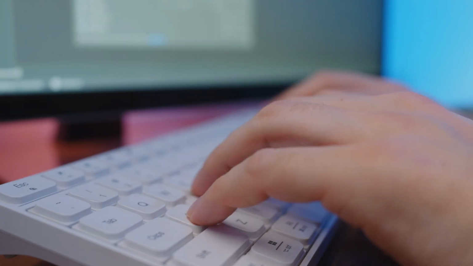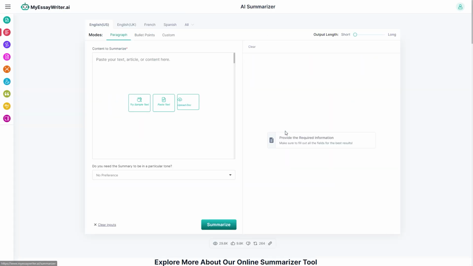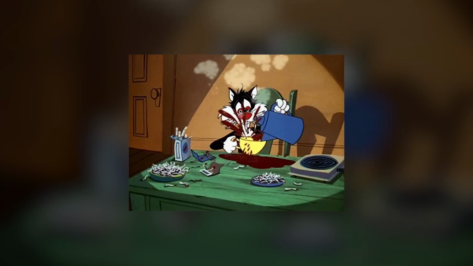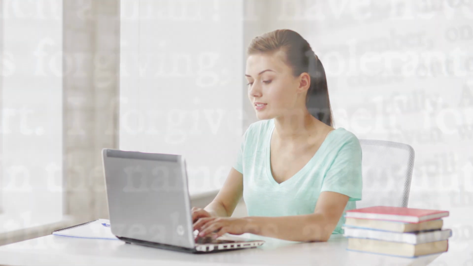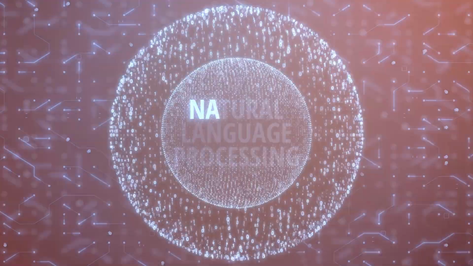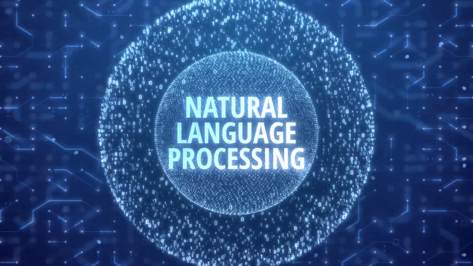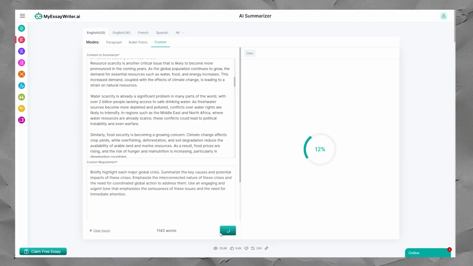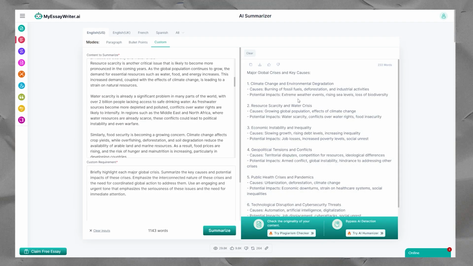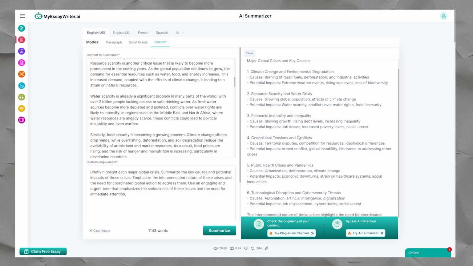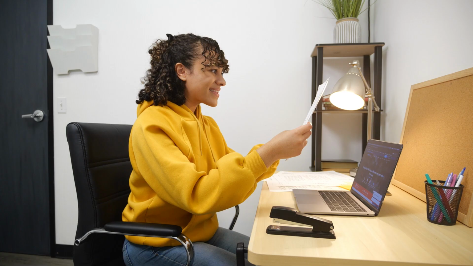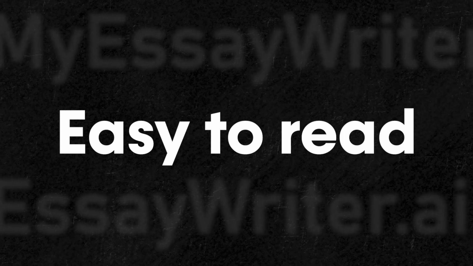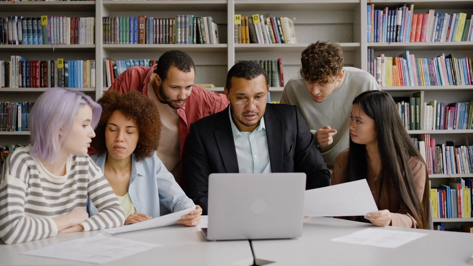Here's how it works. Our tool dives into your text like Sherlock Holmes with a magnifying glass and a double shot of espresso, uncovering every key idea with precision. It uses natural language processing to understand the text's context and meaning. No sentence left behind. Then, advanced algorithms prioritize what's important, trimming the fat and leaving only the juicy bits. The result? A summary that's clear, coherent, and easy to read. Perfect for cramming before that big exam.